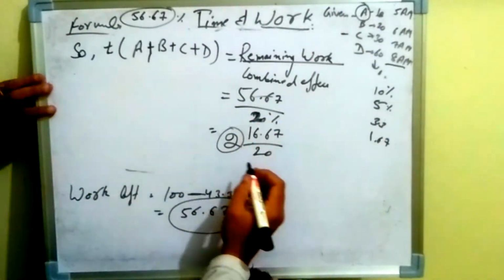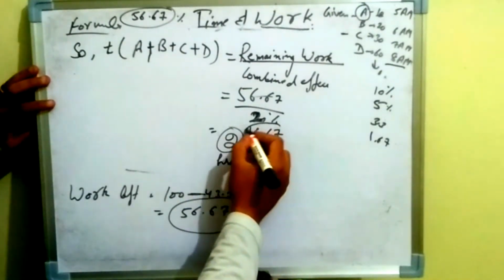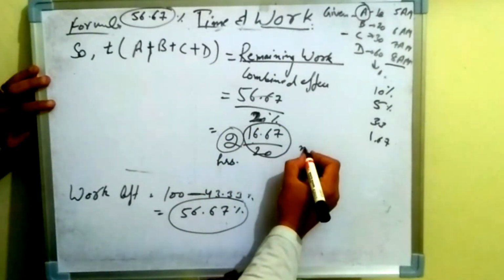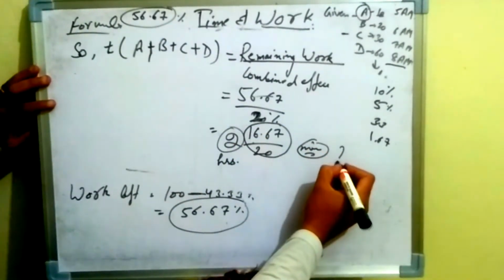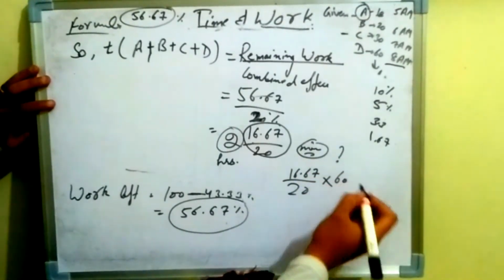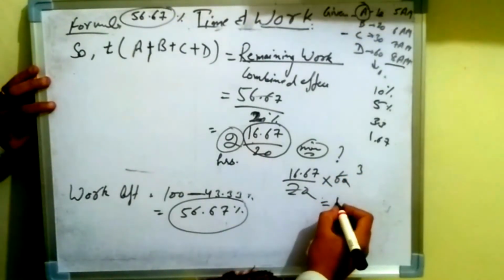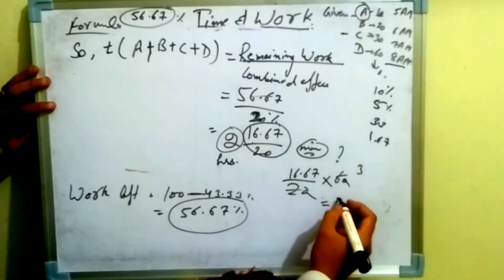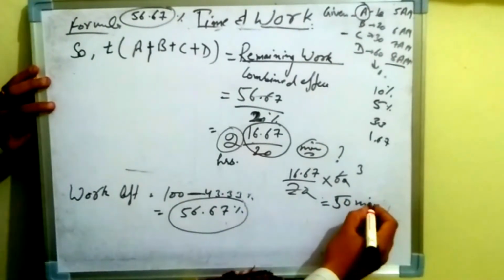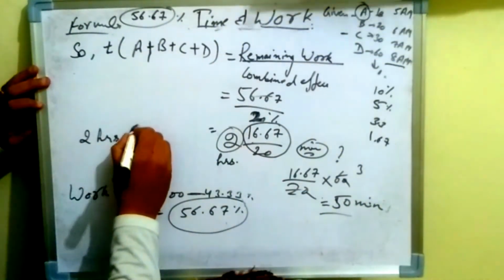Now we had 2 hours, and this fractional term we will convert into minutes by multiplying it with 60. So from here we will get approximately 50 minutes. So now we had 2 hours and 50 minutes.